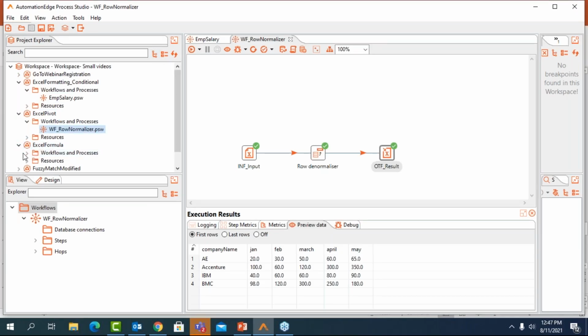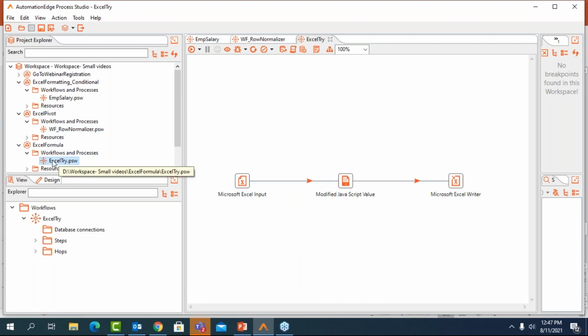Now, in many cases, you want the formula to be reflected in your Excel output file. So basically, you do not want the final output. Rather, you want the formula to be there in the column itself, so that tomorrow, if you want to change the data, you get the relevant respective output for that. So that is what we're going to do here.